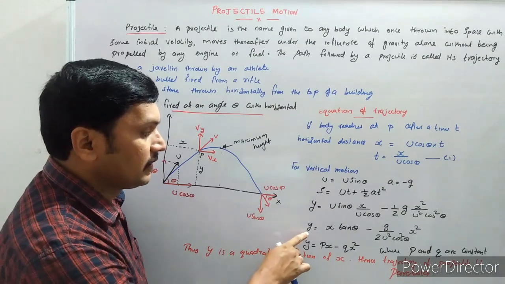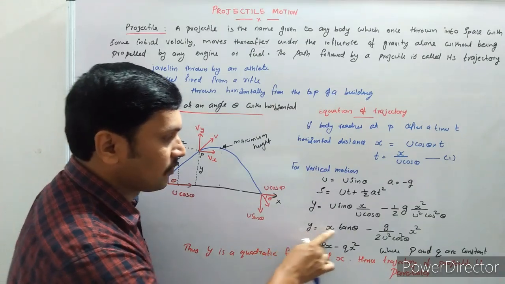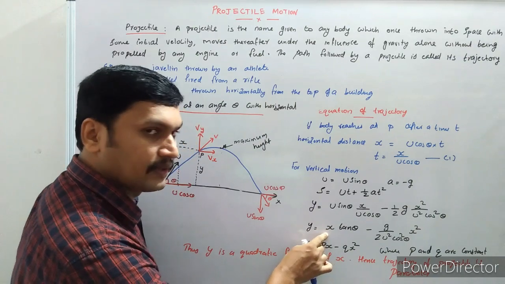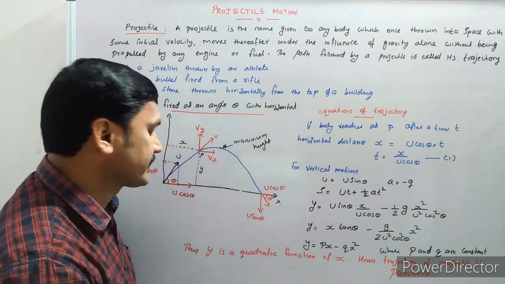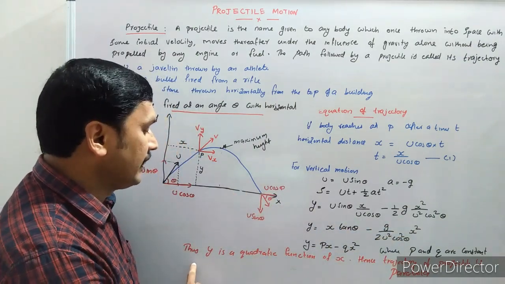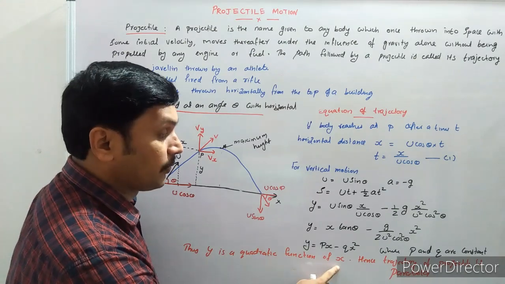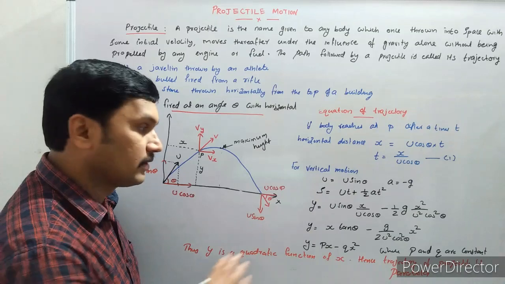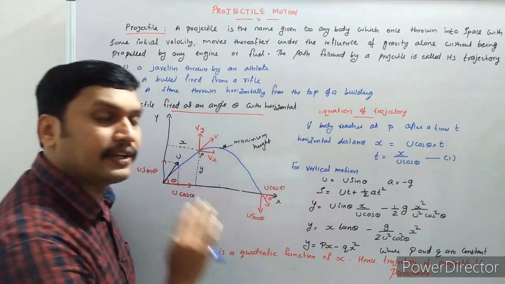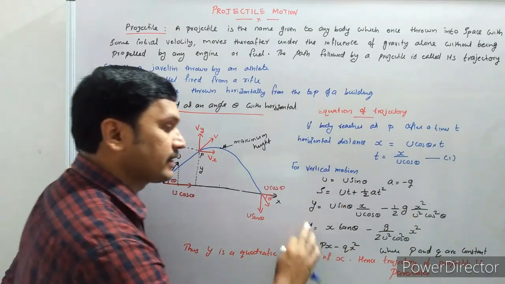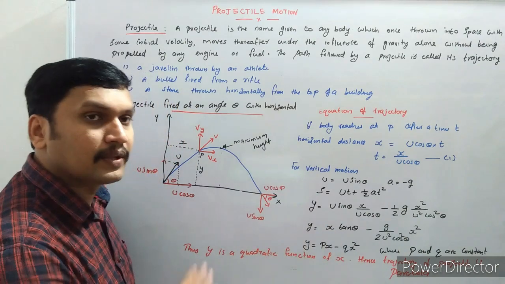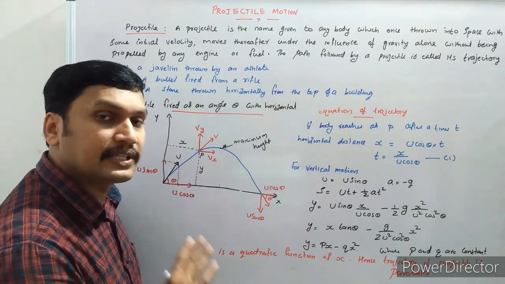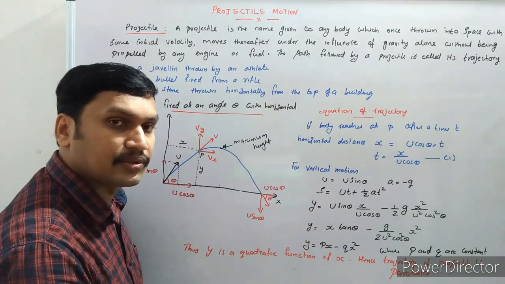So here in this equation also, y is a quadratic function of x. We can conclude that as y is a quadratic function of x, hence the trajectory of the projectile is a parabola. This is the equation for trajectory, and it shows that this is an equation for a parabola. So the trajectory of our projectile is parabolic in nature.